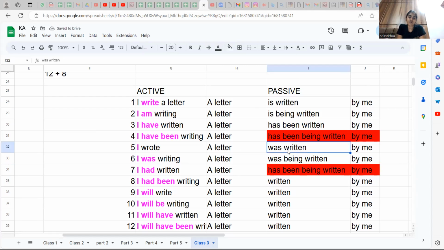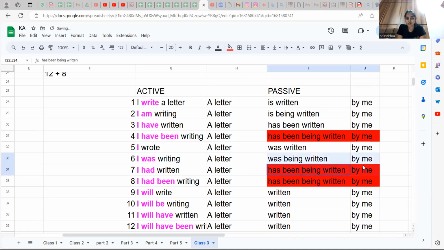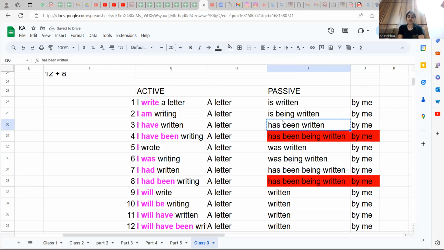Is written, was written. What is going to be here? Will written. Why is it this way? Did I miss it here? Oh, I missed it here. Hope you understand. Has been written is going to become had been written. Has been being written is going to be had been being written, and this is invalid.